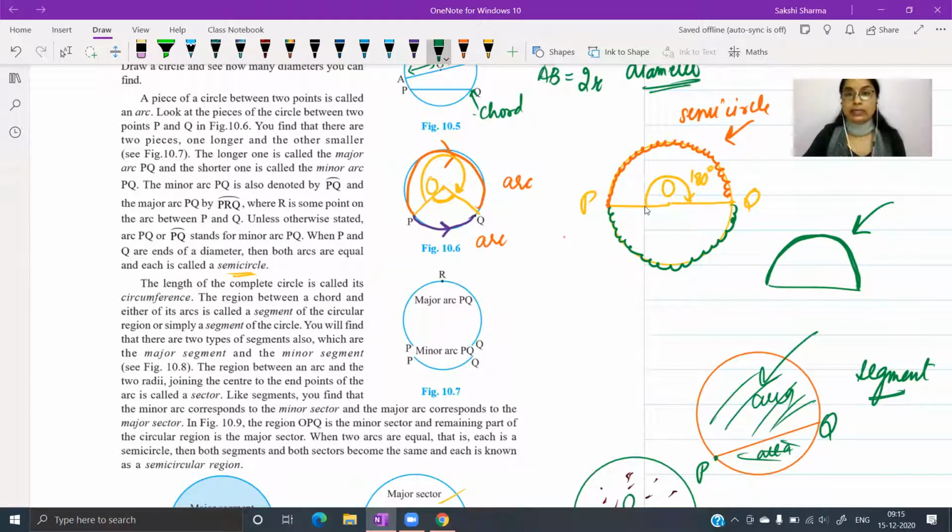Although जब हम area की बात करते हैं, area of the semicircle, then we say that the area which is bound by the semicircular arc and the diameter, that's called the area of the semicircle. This area. This is the area of the semicircle. But semicircle itself is this half arc from point P to point Q along the boundary. वो curved boundary अगर हम measure करें उसको हम semicircle बोलेंगे.